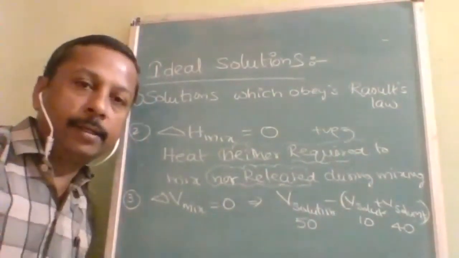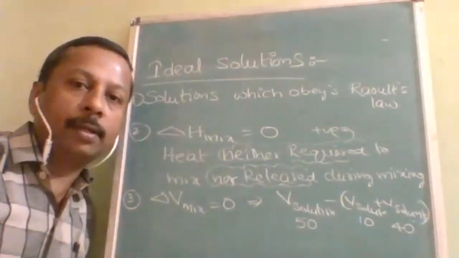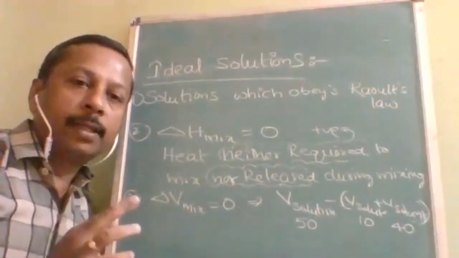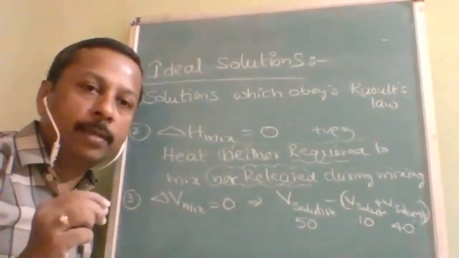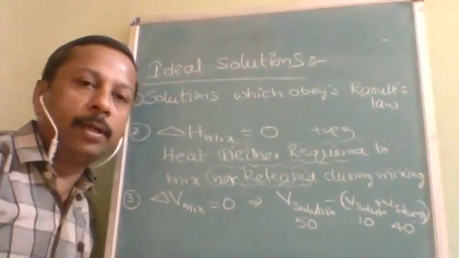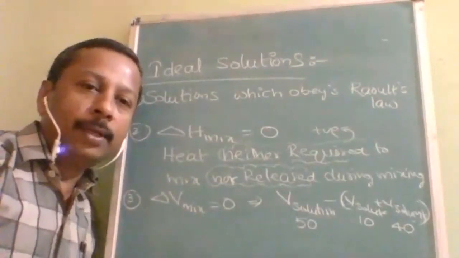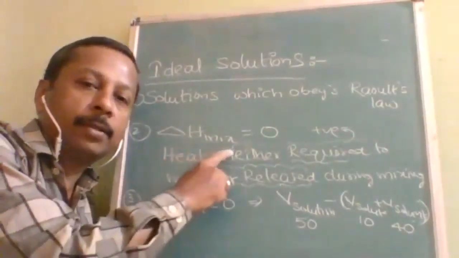What are the three conditions? First one, the solution which obeys Raoult's law is called an ideal solution. Further in that, two more equations: P solution is equal to PA plus PB, and PA is equal to P naught A into XA, and PB is equal to P naught B into XB. Okay. Second one is delta H mix must be 0.